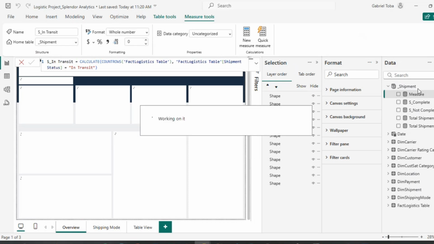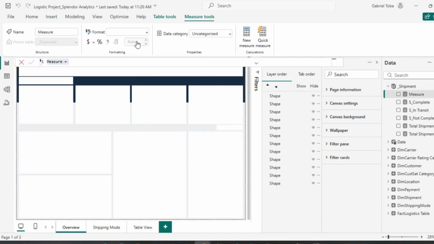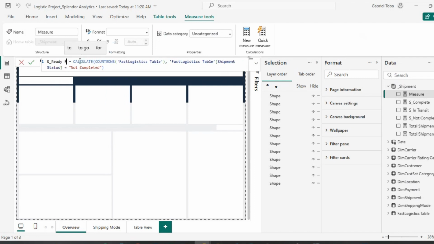I'm going to write the last one for this status. I'm going to call this one ready for pickup. And I'm going to just highlight it, copy, and bring it here.